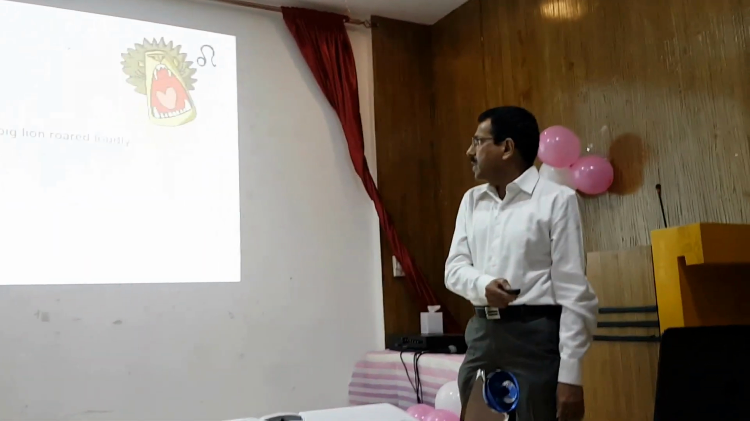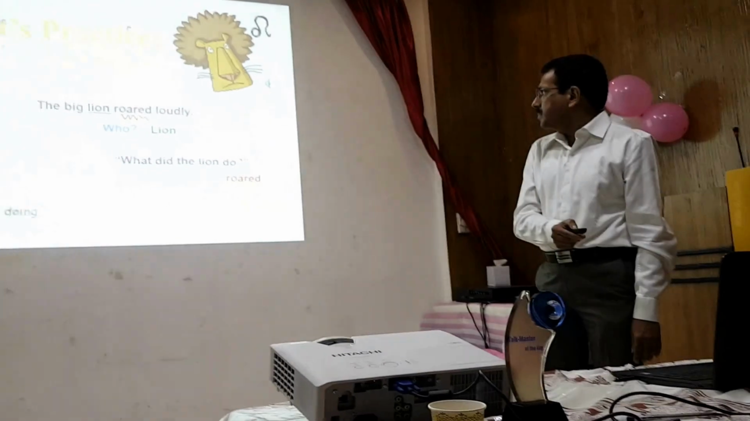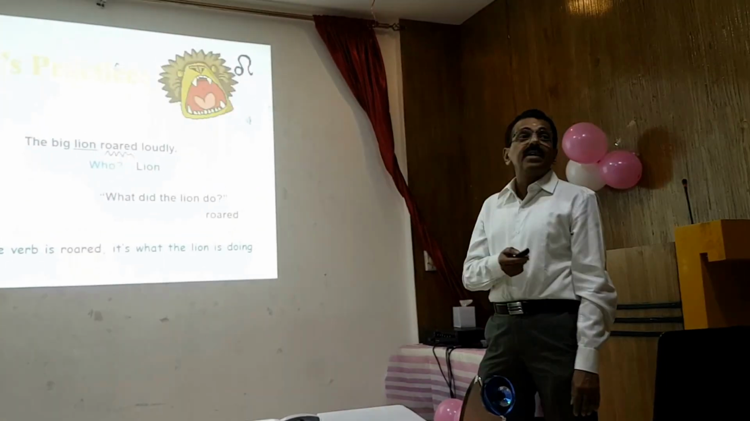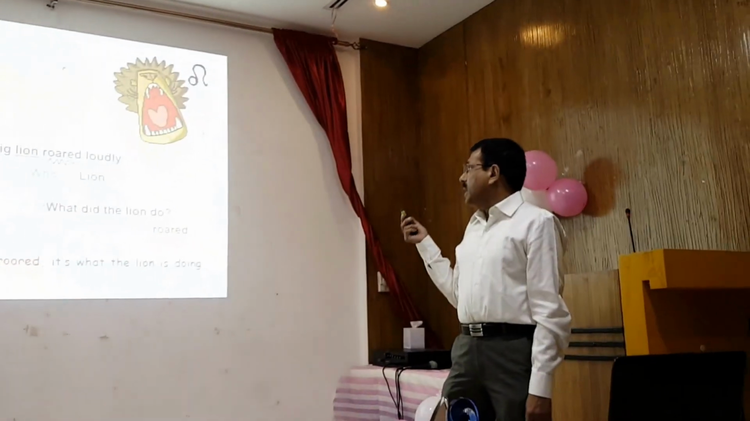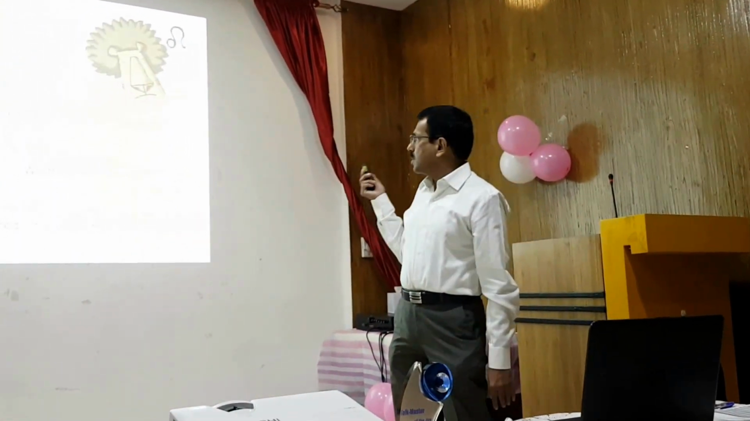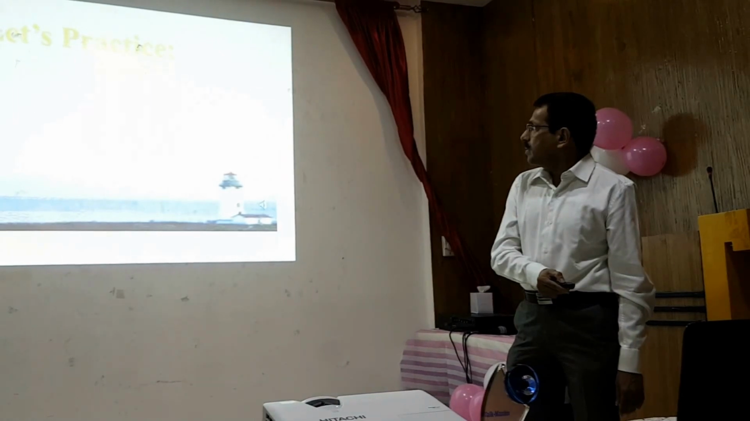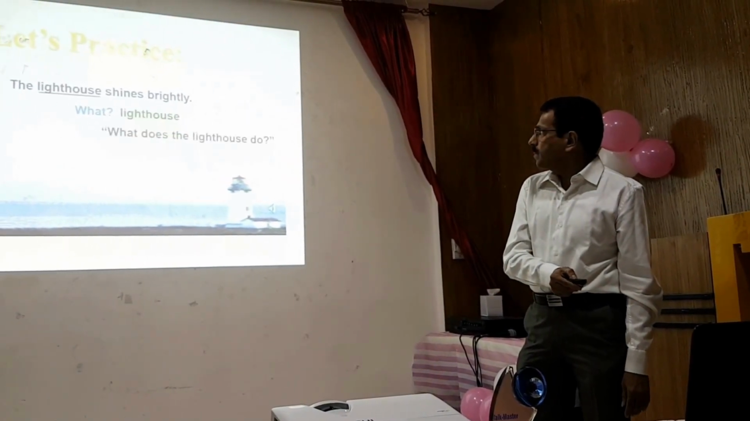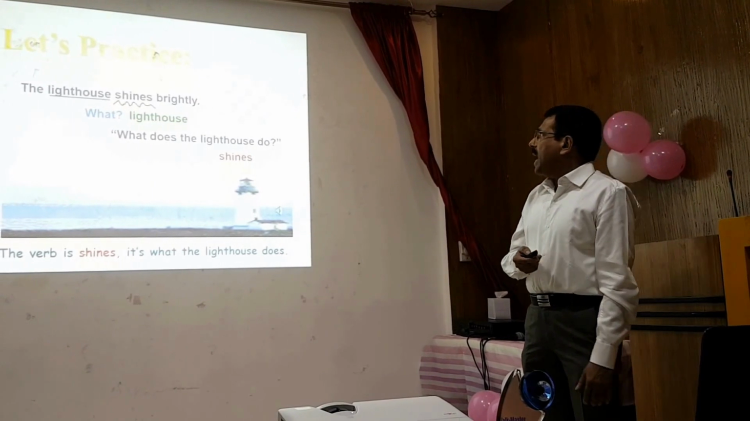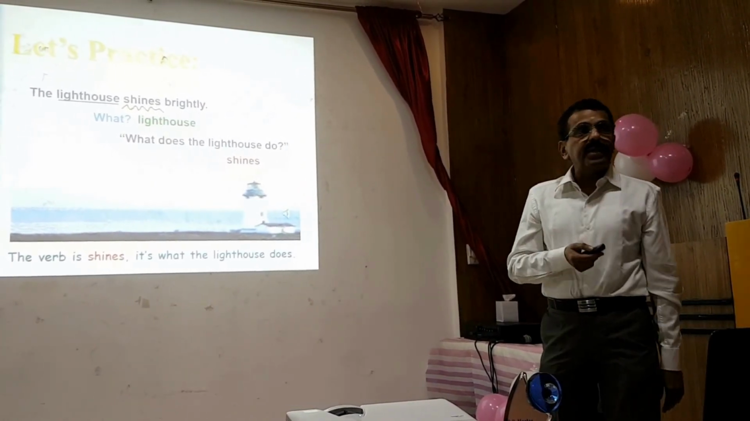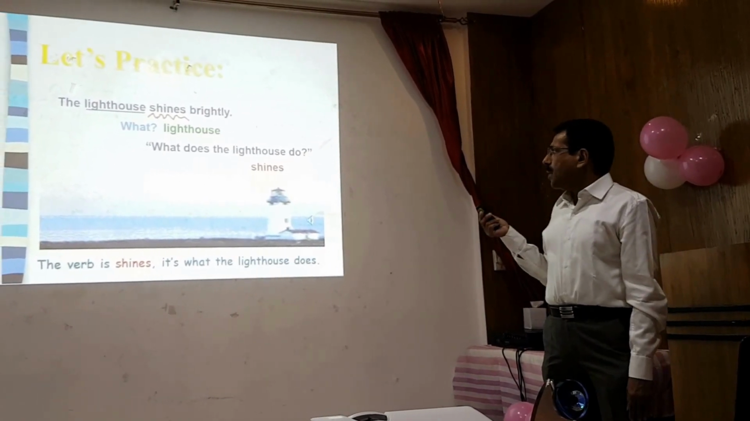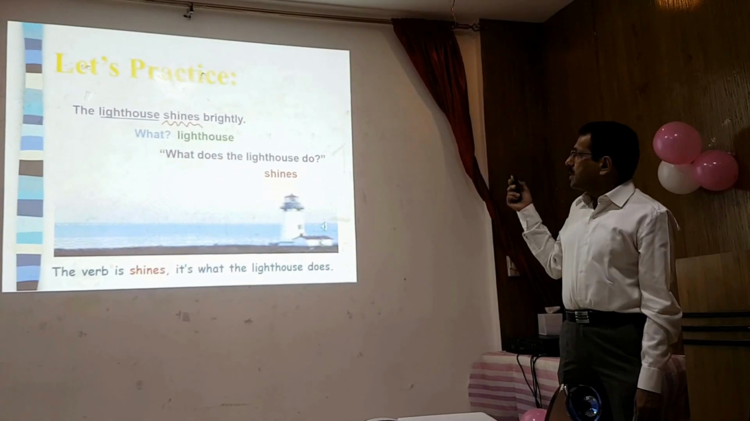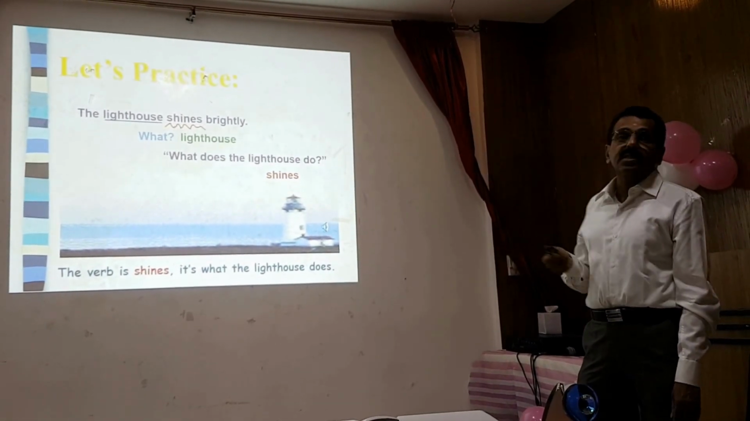Let us practice some verbs here. The big lion roared loudly. Here, what's the subject? The subject is lion, and what the lion does, it roars. So we can see the verb is roared, and the roaring is done by the lion. Here the lighthouse shines brightly. The subject is lighthouse, and what does the lighthouse do? It shines. So the subject is doing the action. That means the lighthouse is shining.